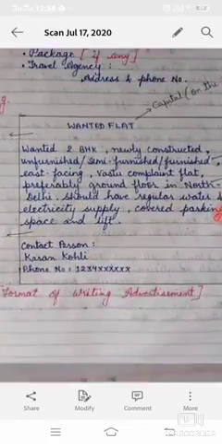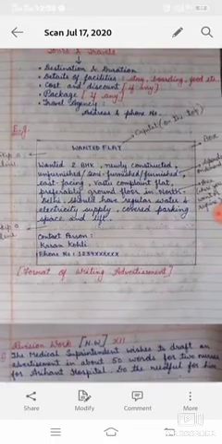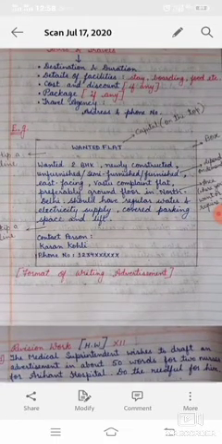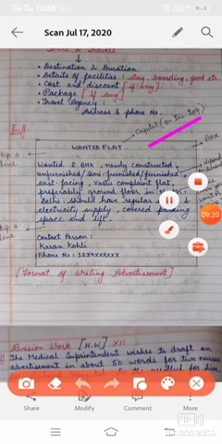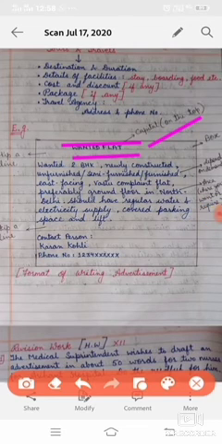Clear? Now on your screen you can see the format of an advertisement. The four situations I told you: situation vacant, to let, sale or purchase, and the fourth, tours and travel. The format of such advertisements will be the same. You have to make a box. The box will be there as I made. Then the first word will be in capital. Situation will be written here. Then after writing the situation you have to skip a line. Content will be written as you require, and then the contact number of the person to whom you have to contact. Clear?